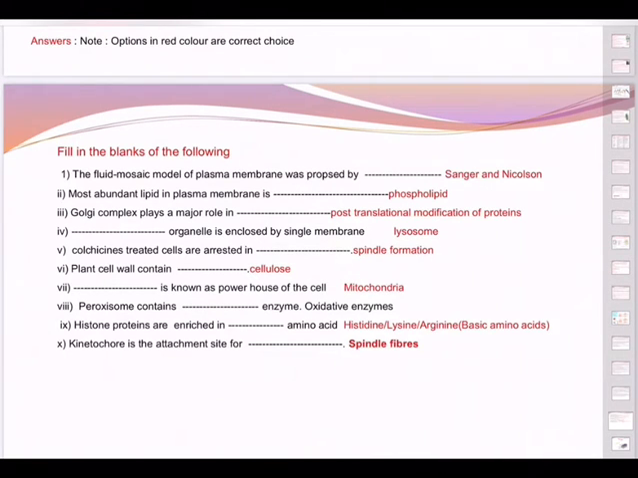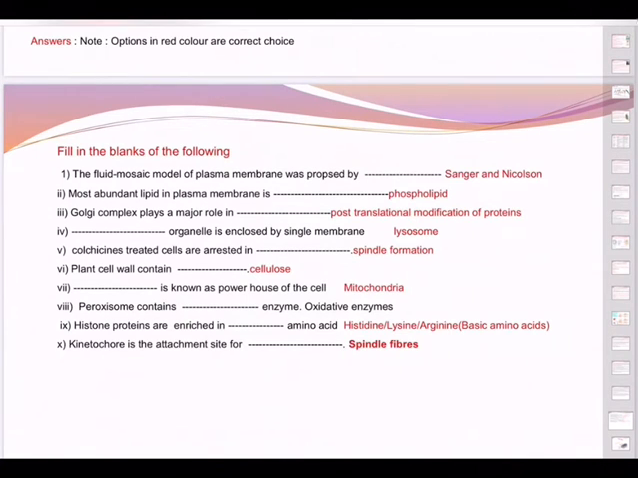And some fill in the blanks. The fluid mosaic model of plasma membrane was proposed by Singer and Nicholson. That's not Sanger, Singer and Nicholson. The most abundant lipid in plasma membrane is phospholipid, because there is a glycolipid also. So you must remember the phospholipid bilayer intersected with proteins. That's what the Singer and Nicholson model, the fluid mosaic model of the plasma membrane, says.